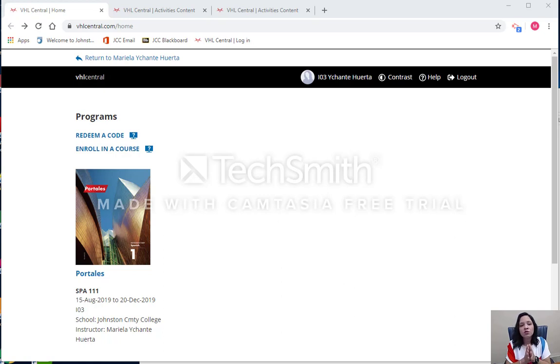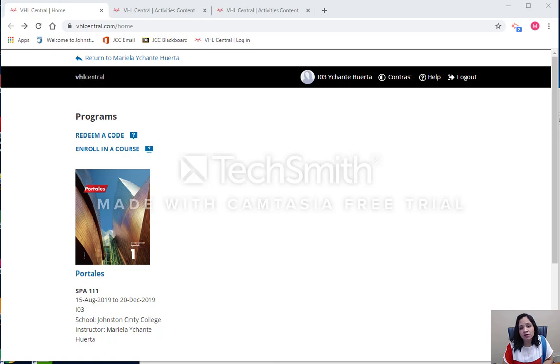So even though you're required to have this code to access Portales and VHL Central, as I previously mentioned, you still have to enroll. If you don't have it yet, I can give you a code, so please go ahead and enroll as soon as possible because otherwise you're missing your course work.